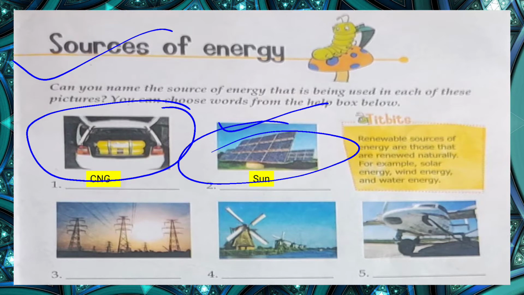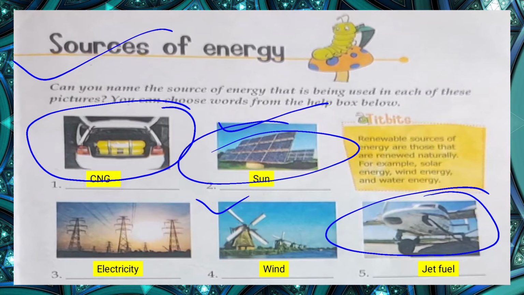The third one, can you identify the energy? Yes, it's electricity. And the fourth one is wind. Here, the energy it gets is from fuel, which is known as jet fuel.